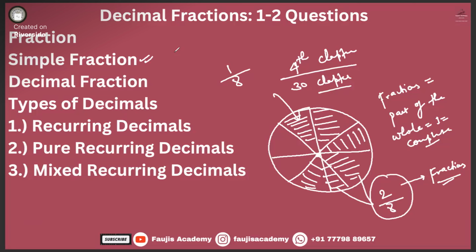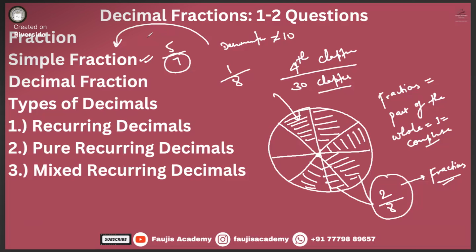We have studied this more elaborately in AFCAT. But let's understand the textbook definition as far as the Pathfinder book is concerned. They have given that a simple fraction is any fraction whose denominator is not 10.